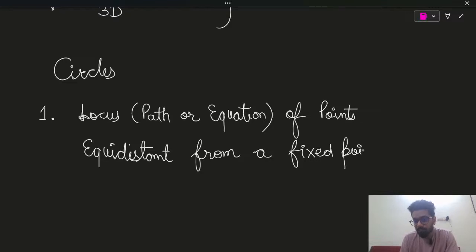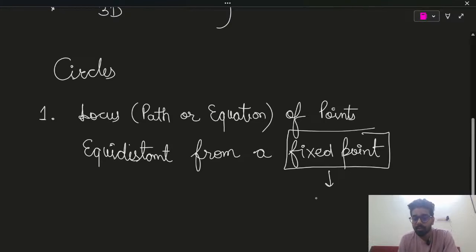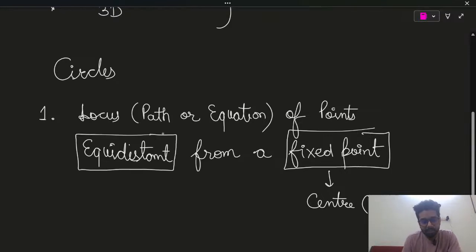Now what is this fixed point called? This fixed point is called the center. Since this is a fixed point, let's call it (a, b). Another thing is equidistance, which means equal distance. This equal distance is called the radius. What is double the radius? It's the diameter, and the radius is represented as r.